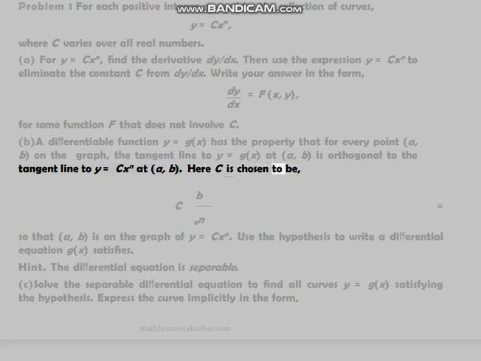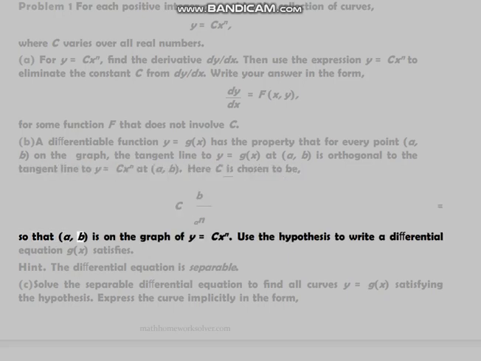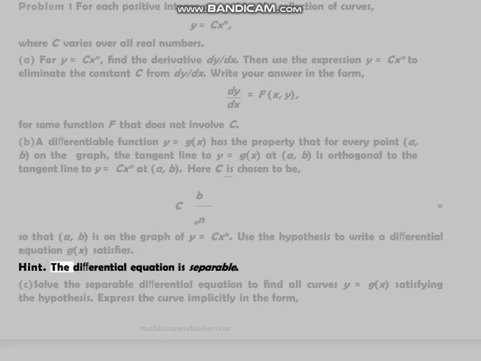Here c is chosen so that (a, b) is on the graph of y equals c x^n. Use the hypothesis to write a differential equation g(x) satisfies. Hint. The differential equation is separable.